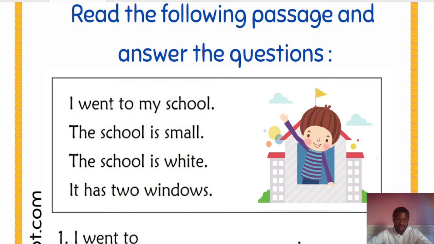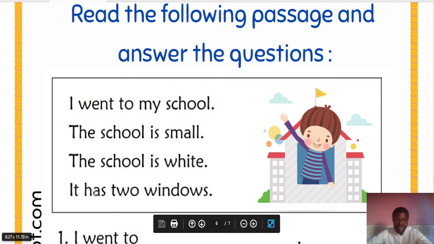So here: I went to my school. See, always our subject pronoun. I went to my school. And you see here they use went, which is the simple past tense of go, to tell us this is simple past tense. My school is small. See here, the verb they are using is our verb be. Remember our verb be: is, are. The school is white. It has 2 windows. You see, this is simple present tense.